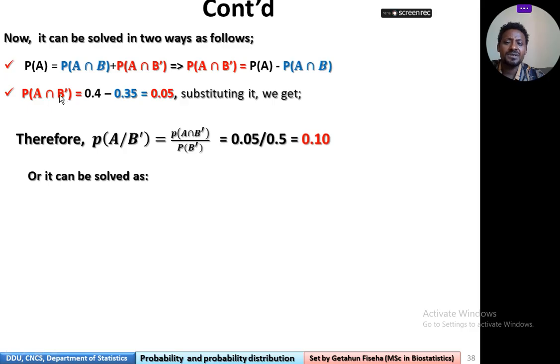Probability of A intersection B complement is equal to 0.4, which is the probability of A, minus the probability of A intersection B, which is 0.35. Then it equals 0.05. Substituting it, we get probability of A given B complement is equal to probability of A intersection B complement over probability of B complement, which is equivalent to 0.05 over 0.5, which is equal to 0.10.